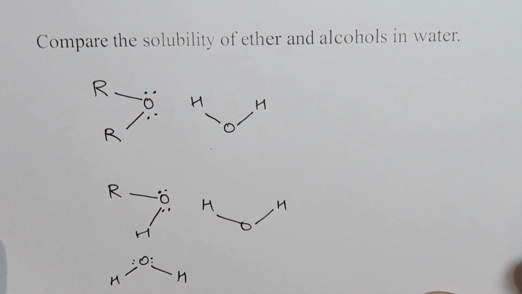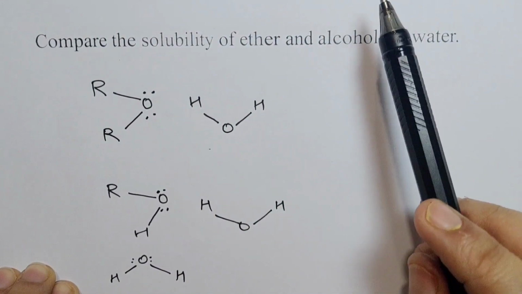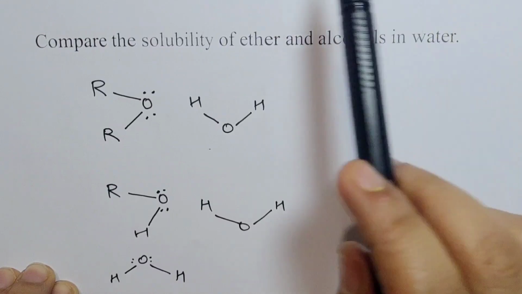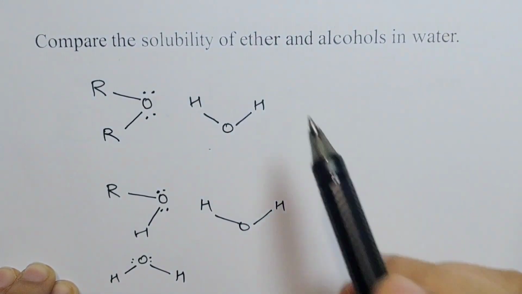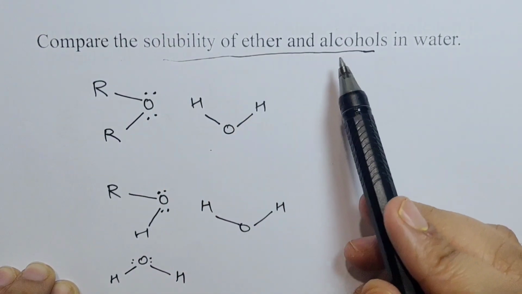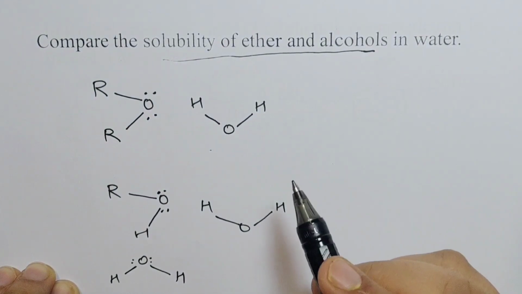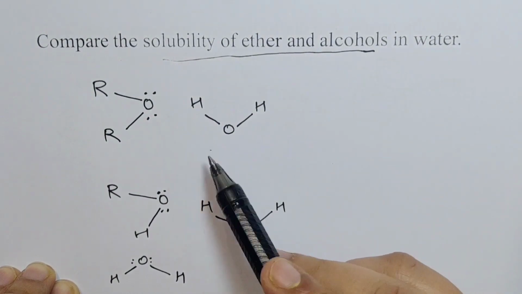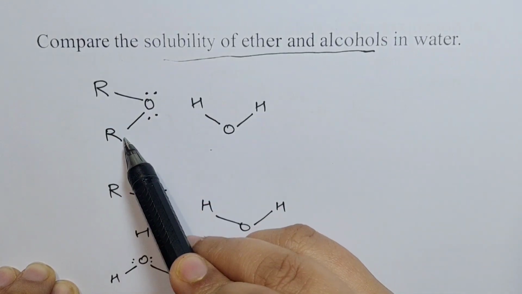Compare the solubility of ethers and alcohols in water. Now we just saw that the boiling points of alcohol and ether vary greatly, but when we talk about solubility in water, it's actually comparable. Alcohols are definitely more soluble in water as compared to ethers, but the difference is not as great. We'll see how. So this is ether.